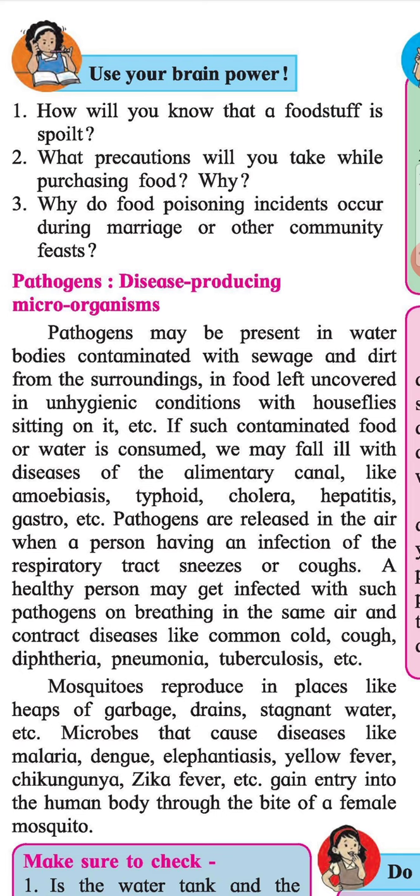Pathogens are released in the air when a person having an infection of the respiratory tract sneezes or coughs.